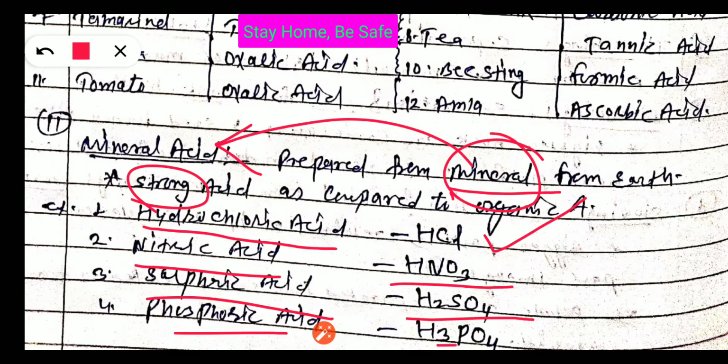Phosphoric acid, H3PO4: hydrogen, phosphorus and oxygen. So those are the formulas and names of different mineral acids. In this section we discussed organic acid and mineral acid. In the next lecture we will discuss more about mineral acids and where we utilize them.